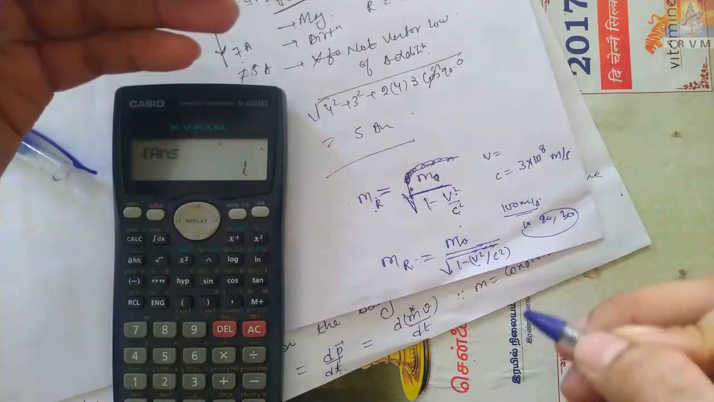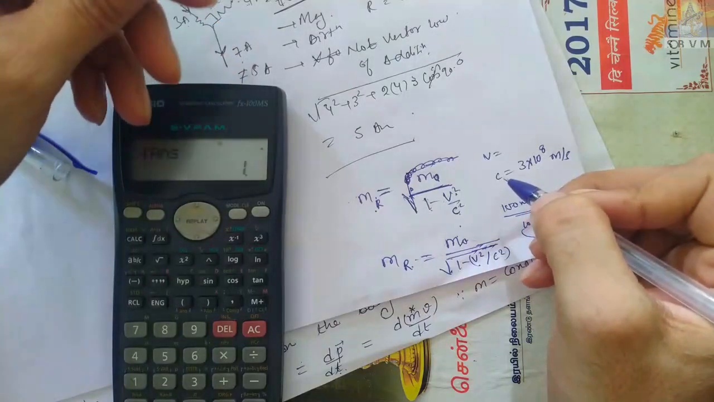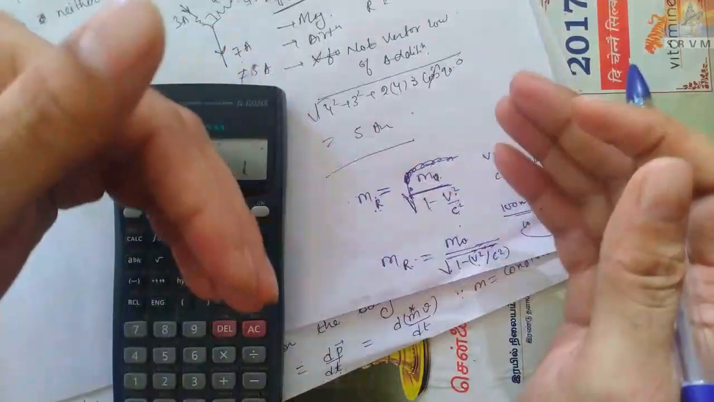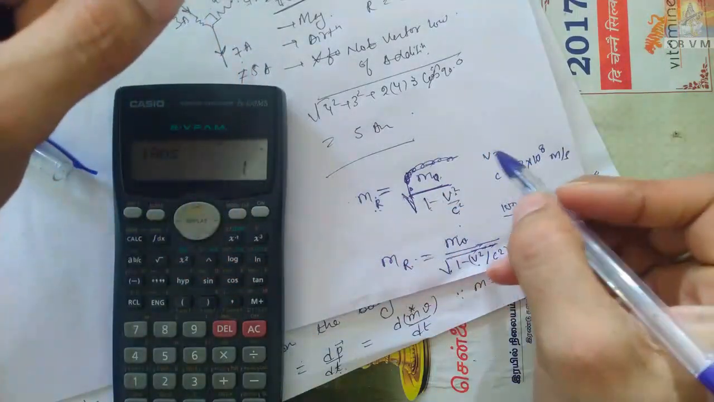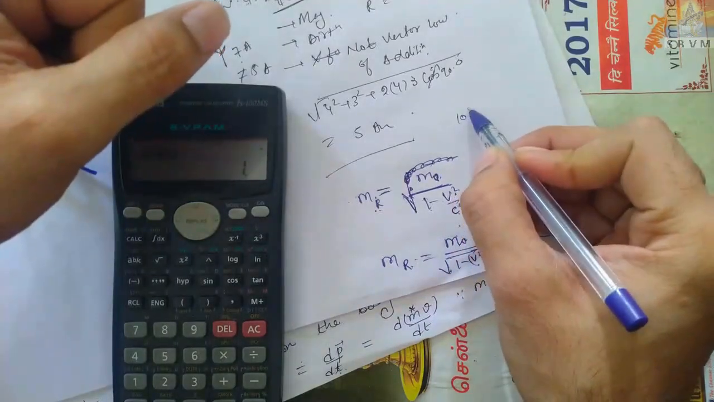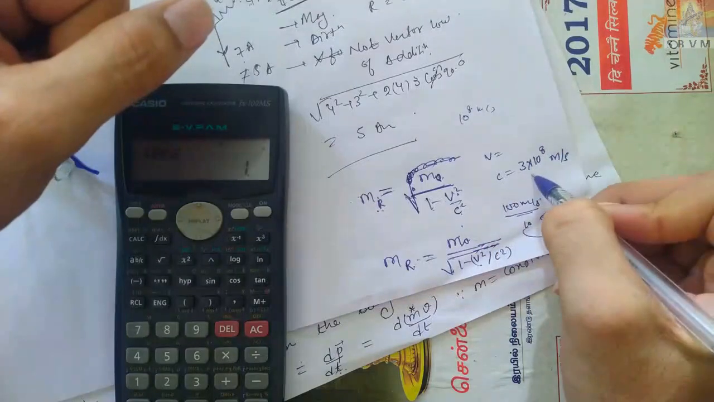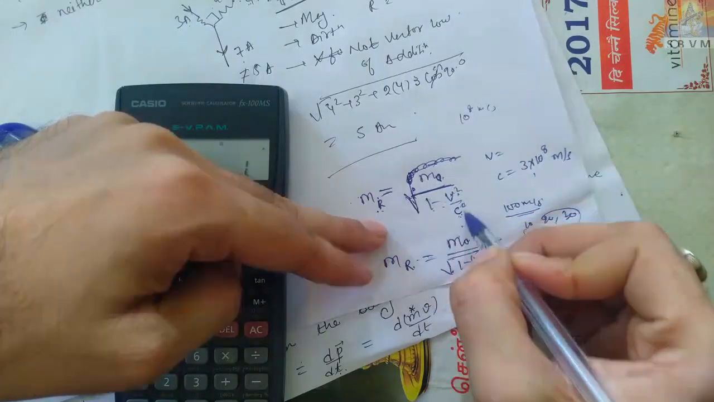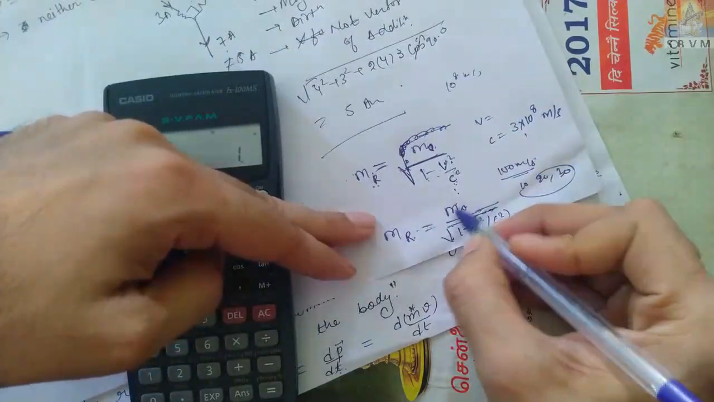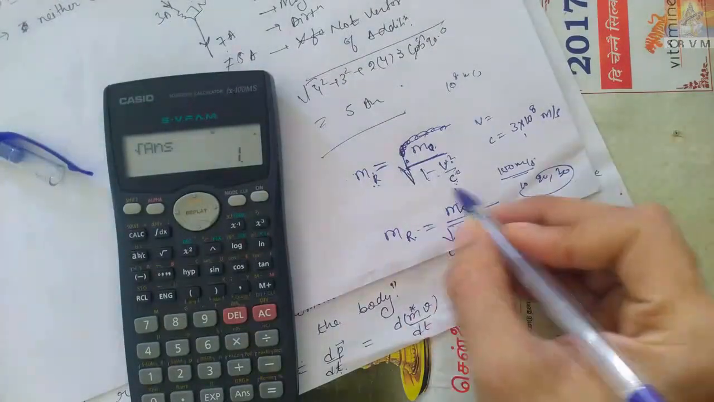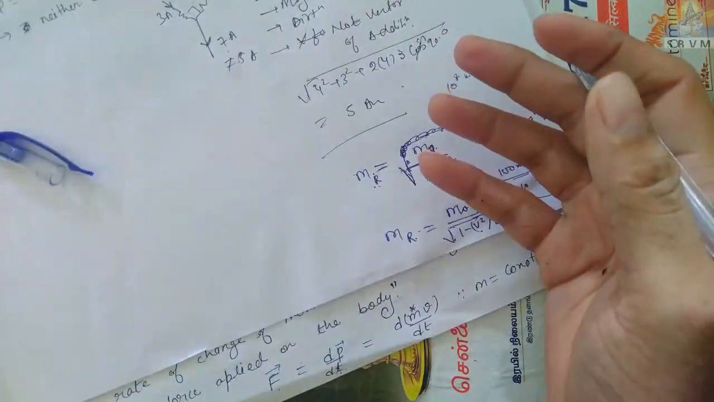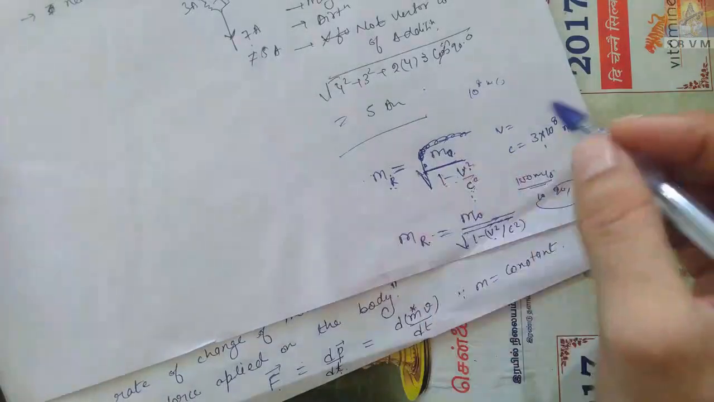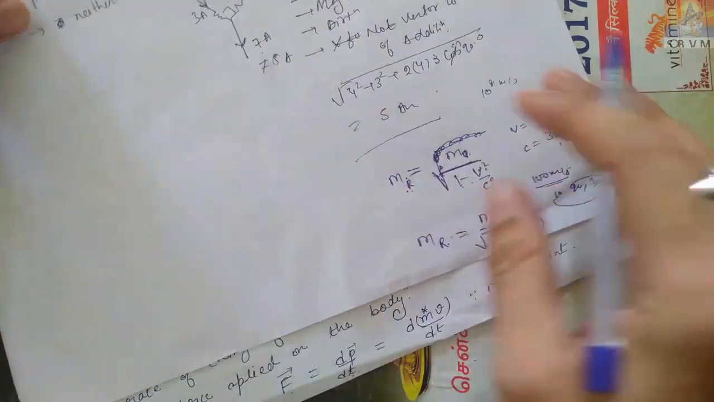When an object has a velocity comparable to the velocity of light, then the mass of that object will vary. For example, an object moving with a velocity of 10 to the power 8 meter per second is about 1/3 of the speed of light. So v by c is 1 by 3, and we get the square root of 1 minus 1 by 3 squared. Now this will be affected. So the mass is affected only when the body has a velocity comparable to the velocity of light. Otherwise, mass never varies in Newtonian physics. In Newtonian physics, mass never varies with respect to time.